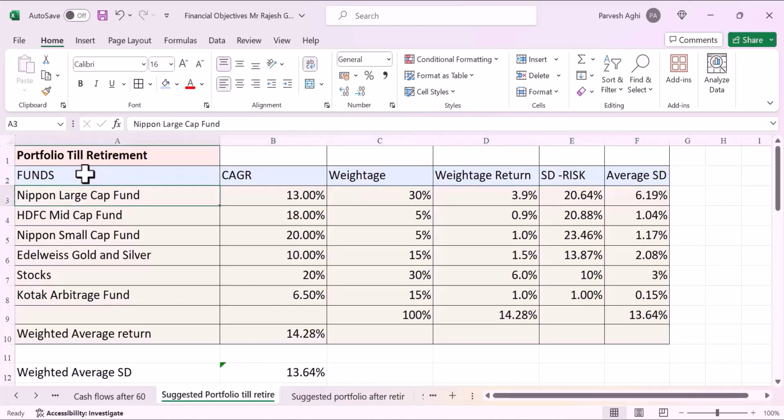So let's talk about the first. He's going to put some money in Nippon Large Cap Fund, which is a fund which is giving a very good return.